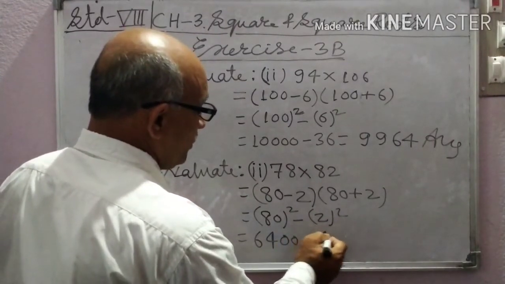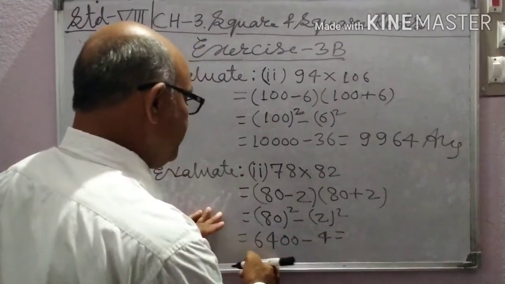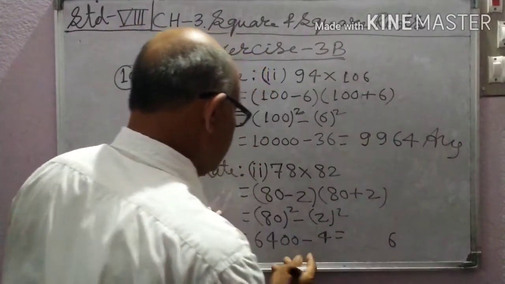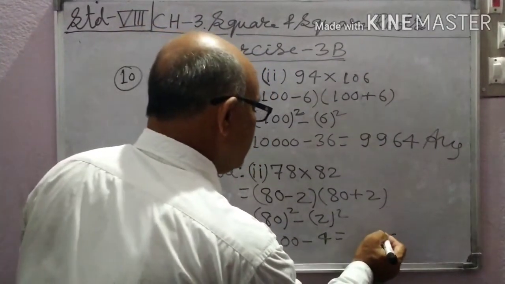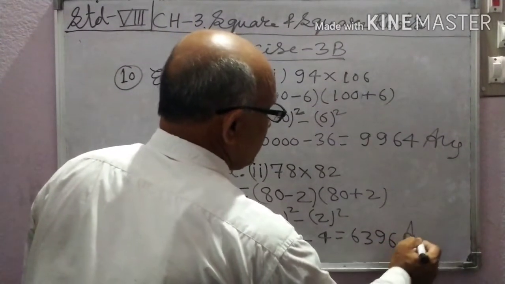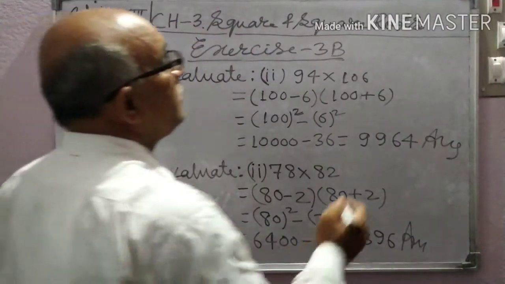Minus 2 square, 4. Subtract it. 10 minus 4, 6, 9, 3, 6. The answer is 6,396.